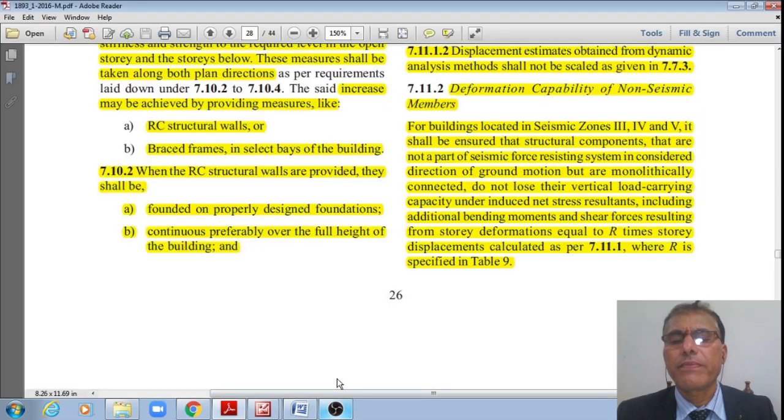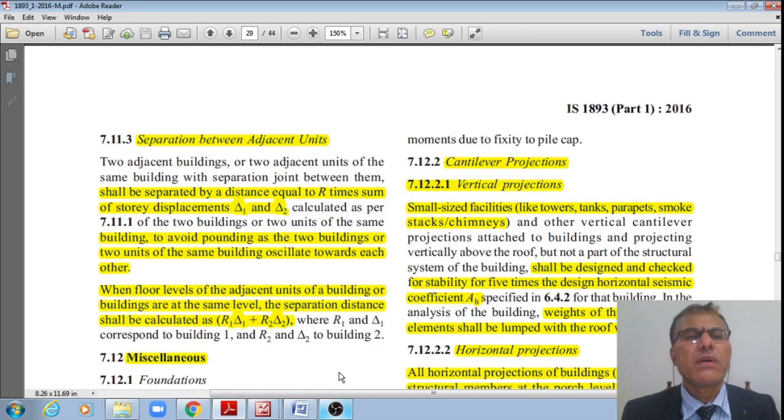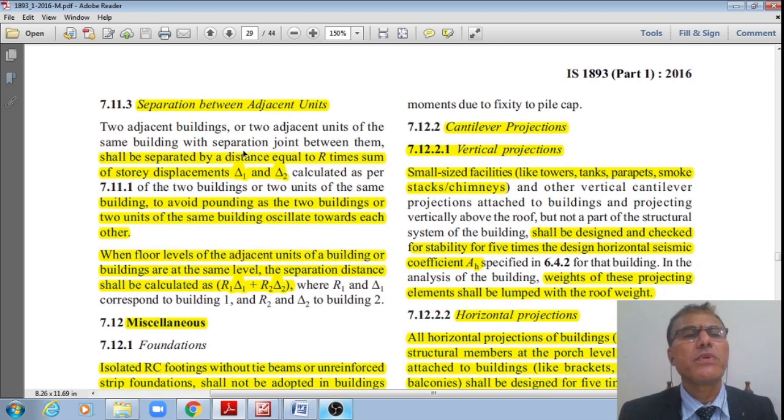Right, now next one is separation between two units. The two units should be considered separated by a distance equal to R times the sum of the story displacements delta 1 and delta 2 calculated as per clause 7.11.1, to avoid pounding effects between two units of the same building.